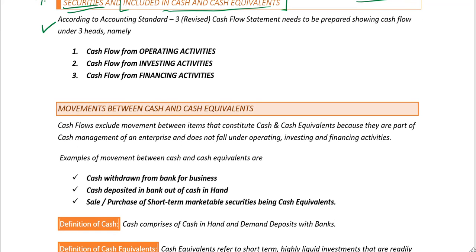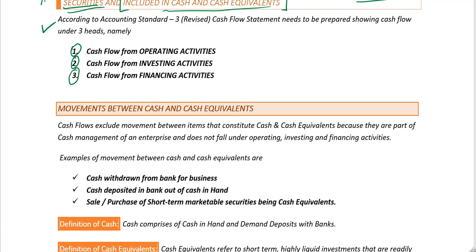Now, as per Accounting Standard 3 revised, cash flow statement needs to be prepared showing the cash flow under these three heads. The first head is cash flow from operating activities. The next head is cash flow from investing activities. And the third head is cash flow from financing activities.